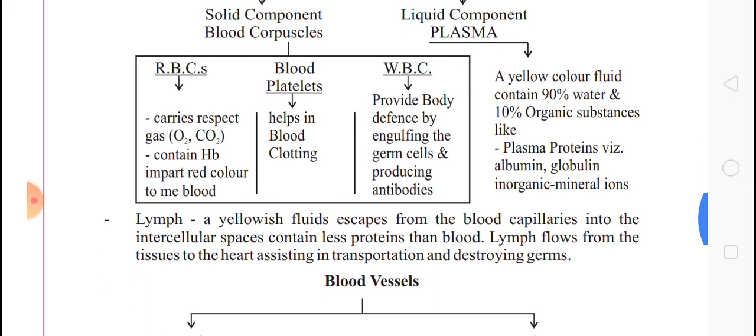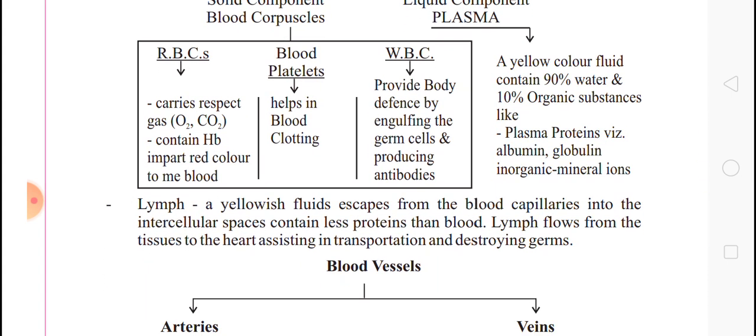Now we'll see here what is lymph. Lymph is a yellowish fluid that escapes from the blood capillaries into the intercellular space, and contains less protein than blood. Lymph flows from tissue to heart, assisting in transporting and destroying germs.